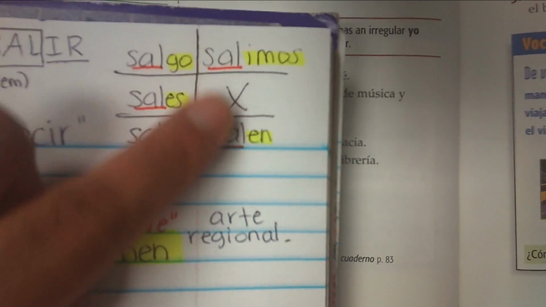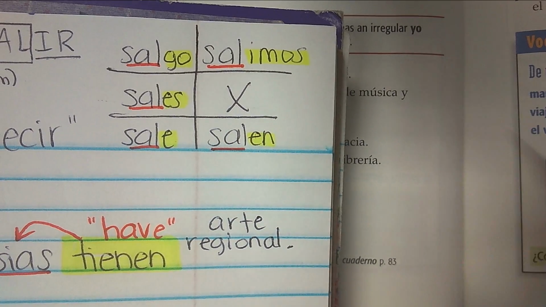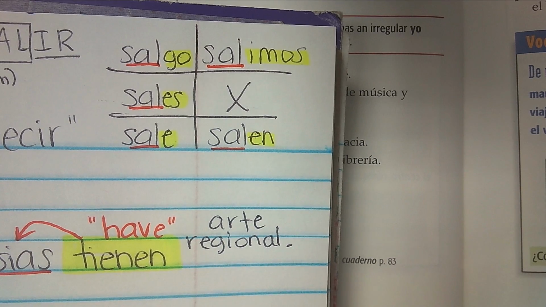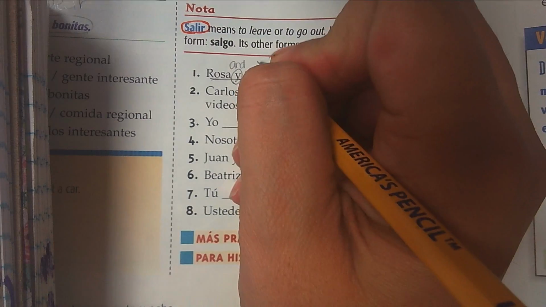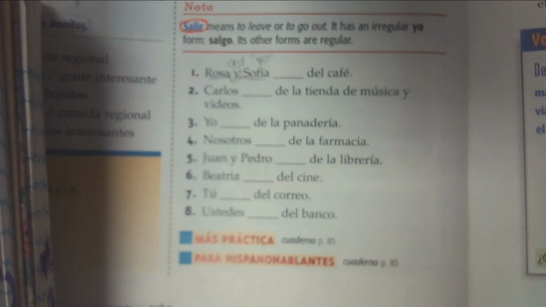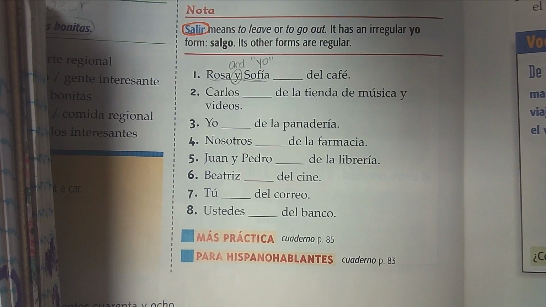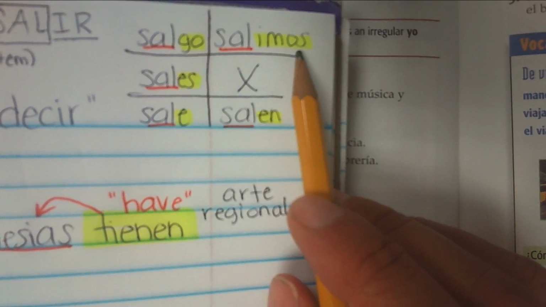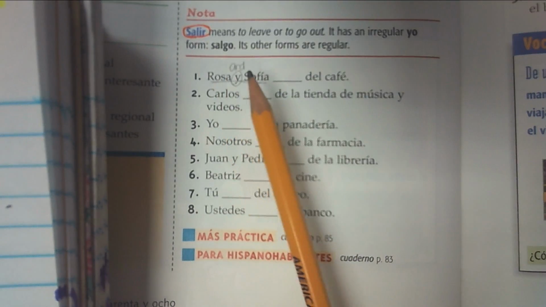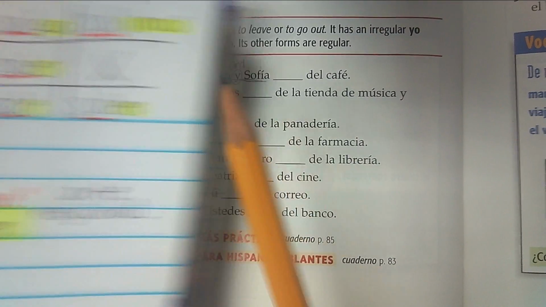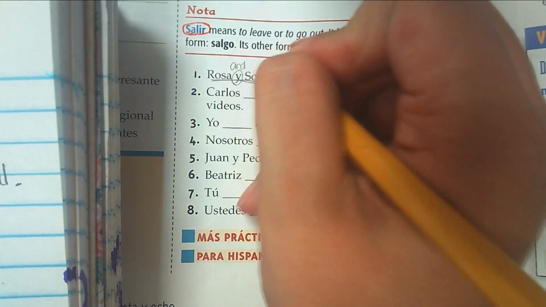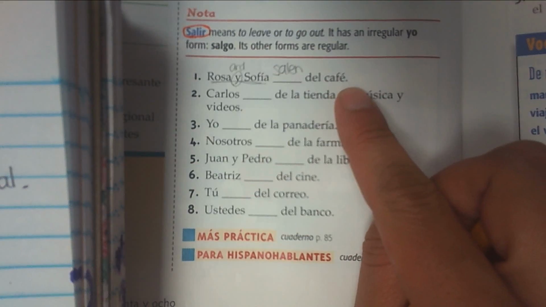It's either going to be salimos or salen. Well, I know it can't be salimos because salimos is for nosotros. Whenever it's nosotros, I have to see a yo, right? If it said Rosa y yo, or Sofía y yo, I'm including myself in that plural group, then it would be salimos. But I'm not including myself. I'm just talking about Rosa y Sofía. I'm not there. So it can't be salimos, it's going to have to be salen. So Sofía y Rosa salen del café.